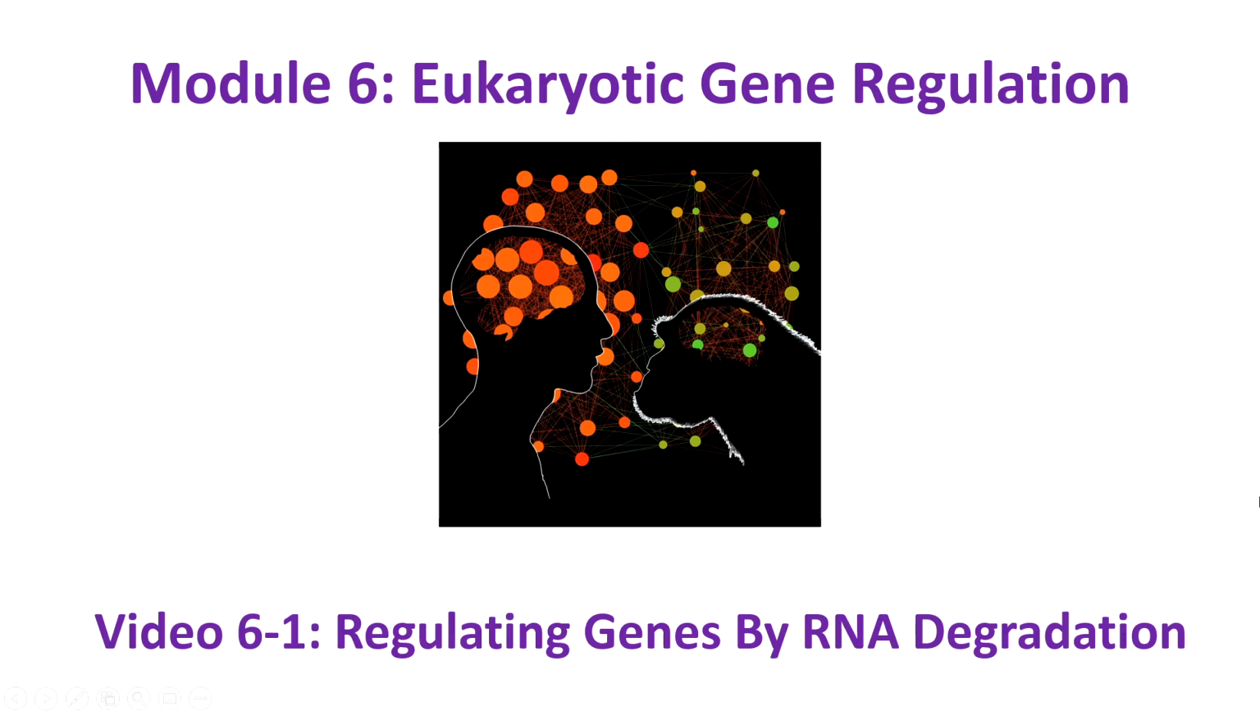This is Module 6, Eukaryotic Gene Regulation. In this video 6-1, Regulating Genes by RNA Degradation, I'll talk a little bit about the mechanisms involved in eukaryotic cells that target and bind to RNA transcripts, messenger RNA, and degrade them as a form of controlling gene expression.